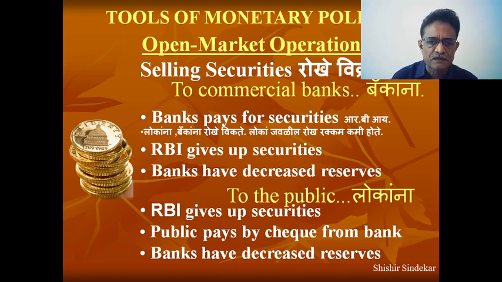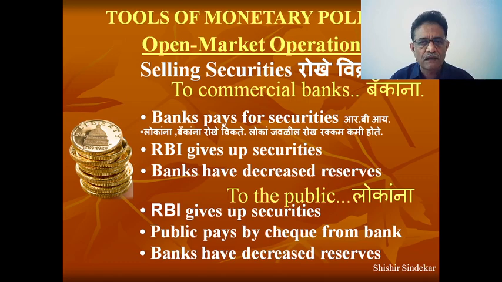So that paper comes to the commercial banks from the RBI. In return, the excessive cash which was available with the commercial banks goes to the RBI. So the mop up of excessive liquidity from the market happens here.